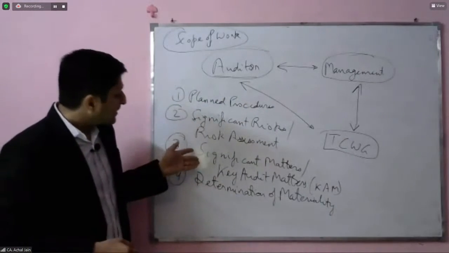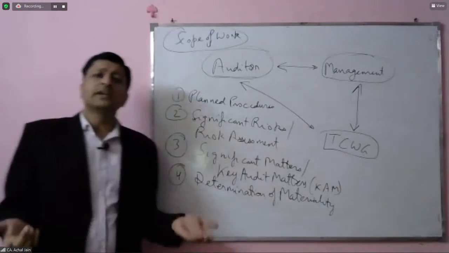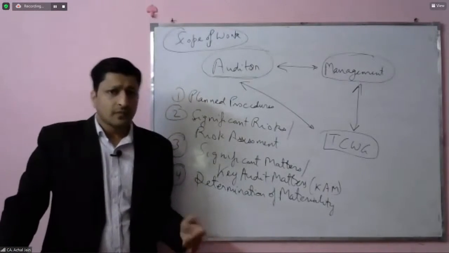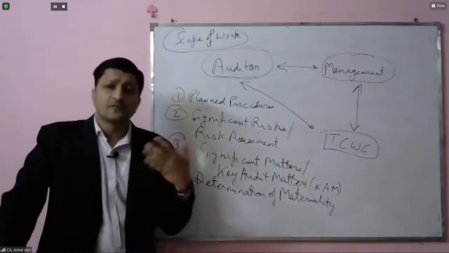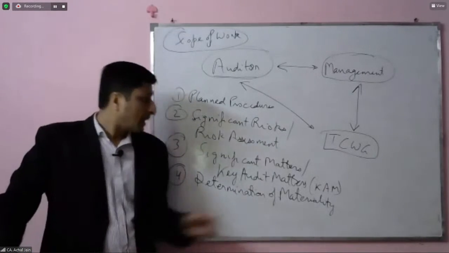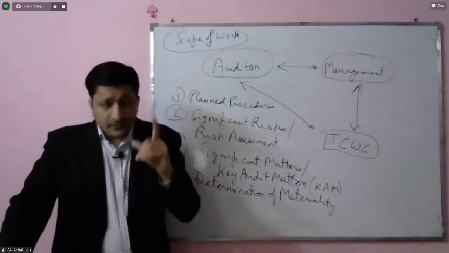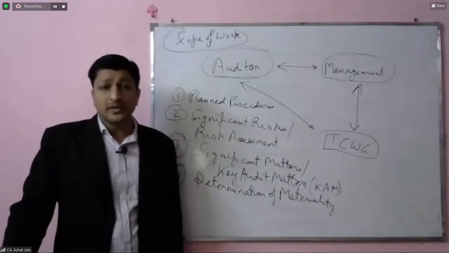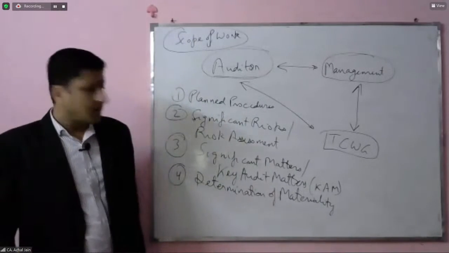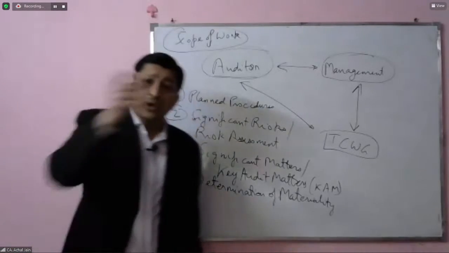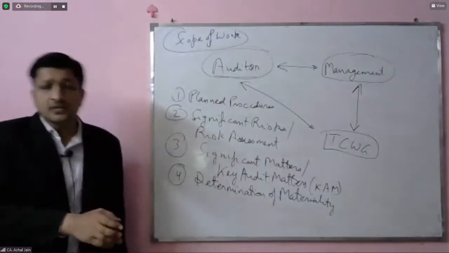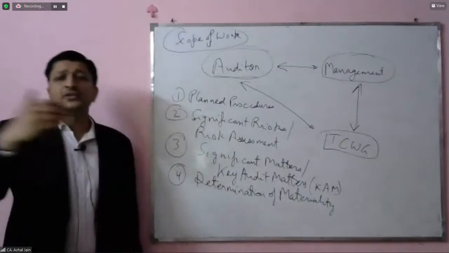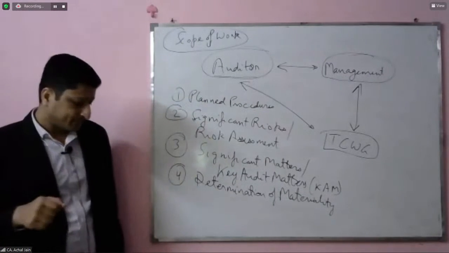So I would say this is one area which is very commonly known to all of us. Because in an audit, some observations will come up and those will get discussed with the management. But here again, another important aspect which needs to be considered by the auditor is which matters should go to the audit committee or the board of directors and which matters should not really go.